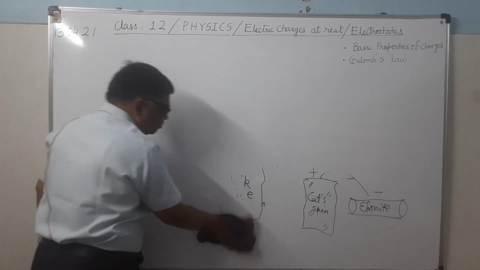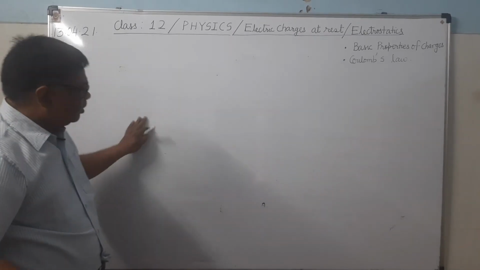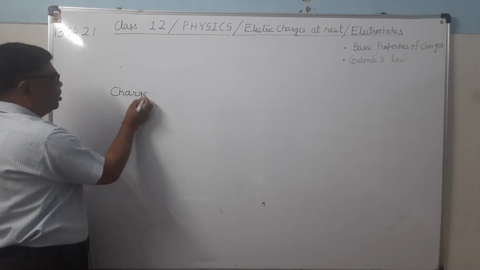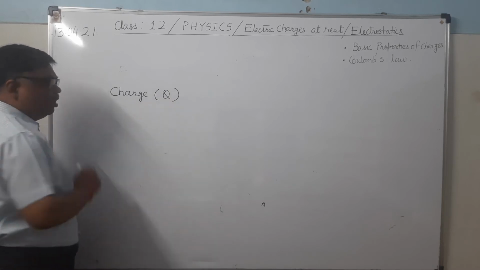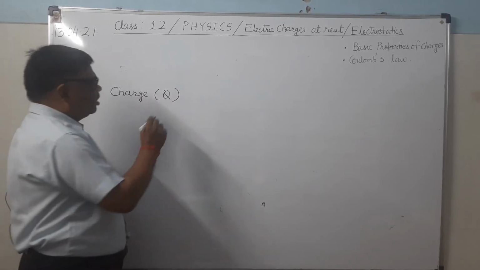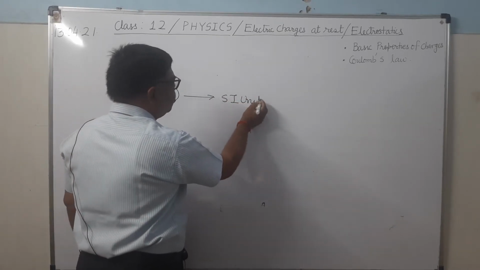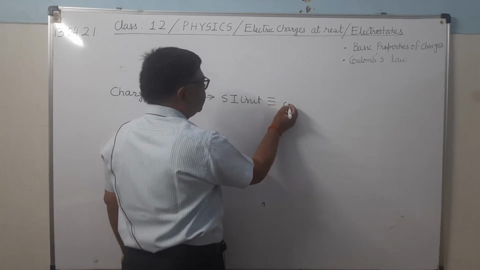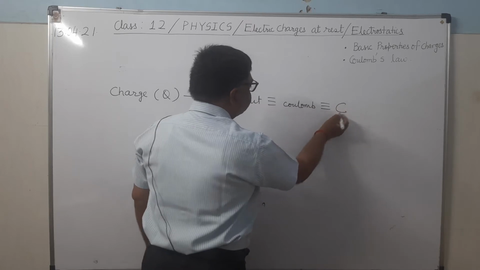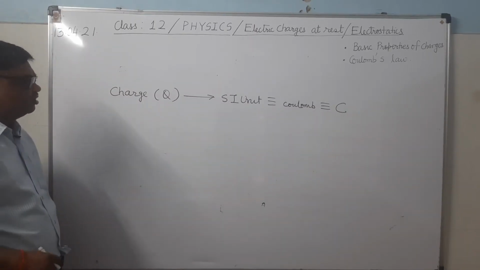You can see here, charge we represent by the symbol Q. This symbol is used for charge. Its SI unit is coulomb. We write it as capital C. It's clear? SI unit is C.